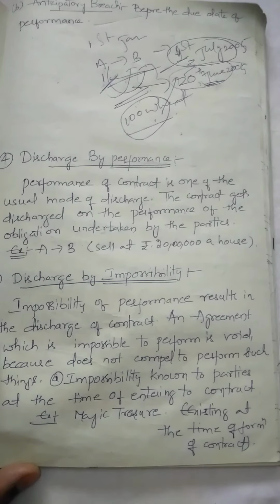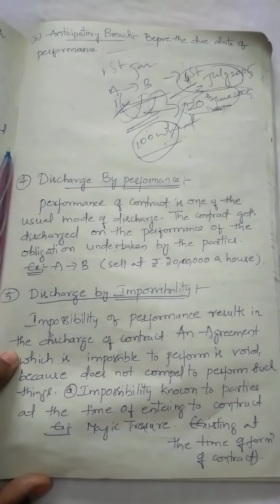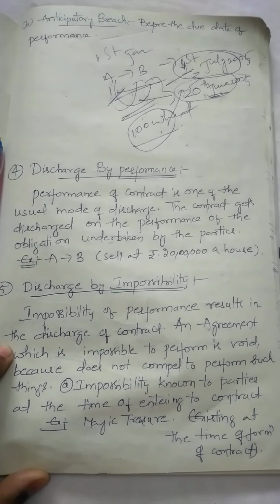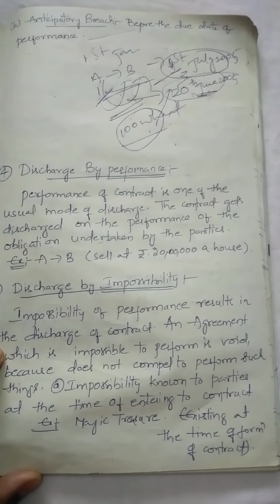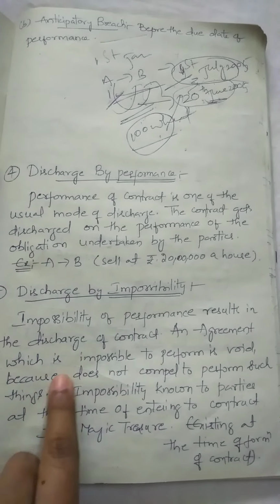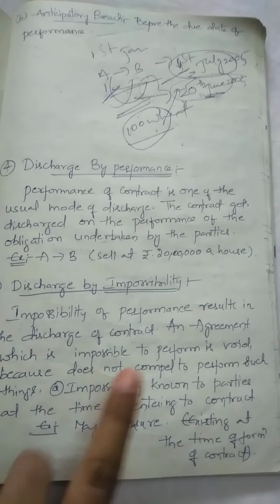Next one, discharge by impossibility, meaning impossible. See here, impossibility means, suppose A and B are the two parties, they entered into a contract. I'll read it once. Impossibility of performance results in the discharge of the contract. An agreement which is impossible to perform is void.